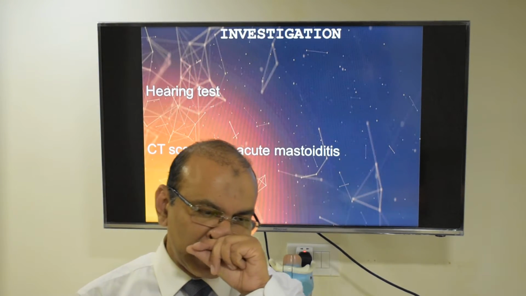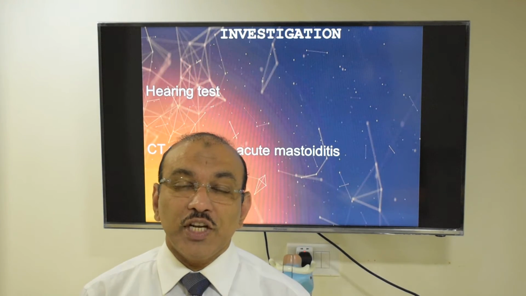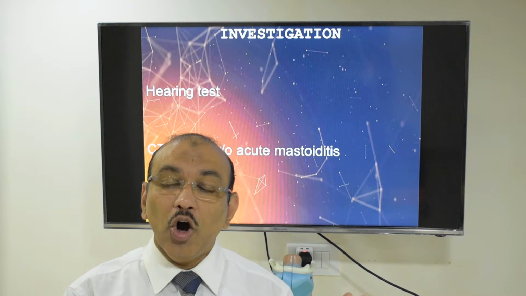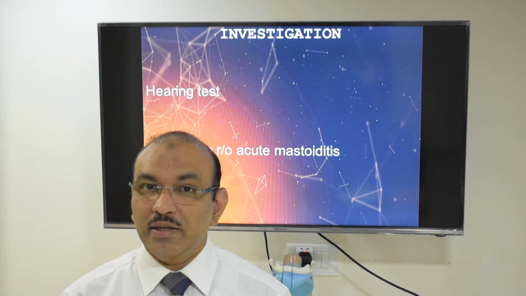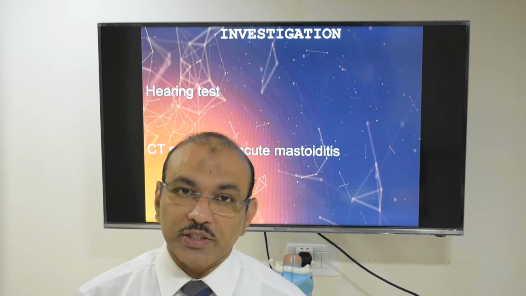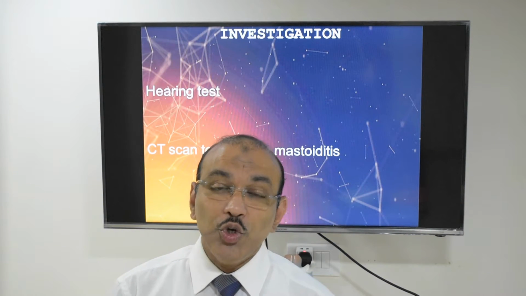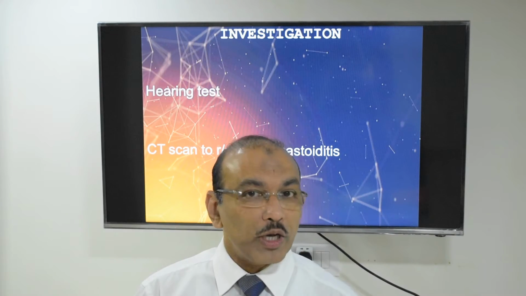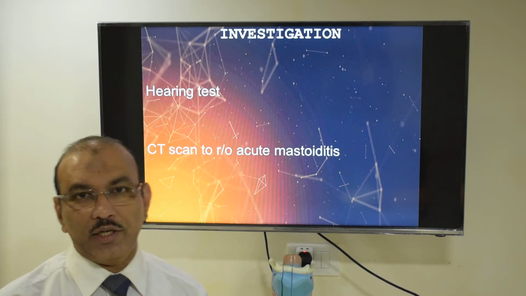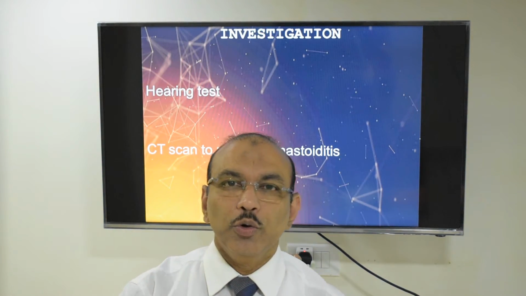I'll tell you something. Sometimes what happens is, we cannot differentiate whether it is the skin lining outside, whether it's otitis externa, or is the infection inside. The problem is the infection inside has got more complications. So it becomes a must that you rule it out. In that case, when you have a confusion, if you want to rule out other conditions, we have to do a CT scan, and along with that we do a hearing test also. Otherwise, in a case of otitis externa, we directly go into treatment.